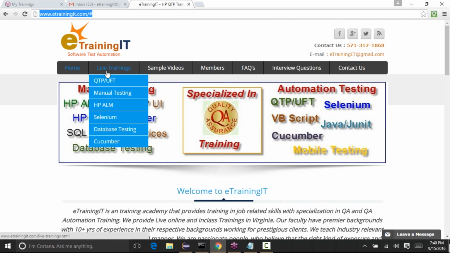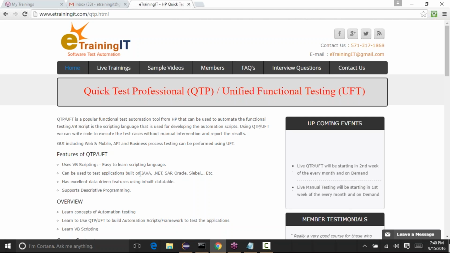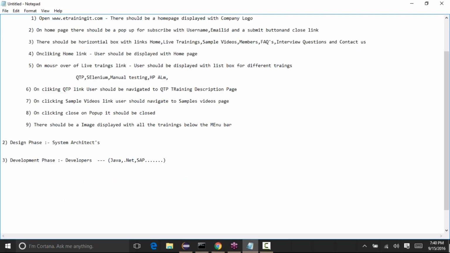When you click on this live trainings, they'll write the code to display this list box. When you click on QTP, it should go onto this page. All this code will be written by the developers during this development phase. Once the development has been completed, then comes the testing phase.